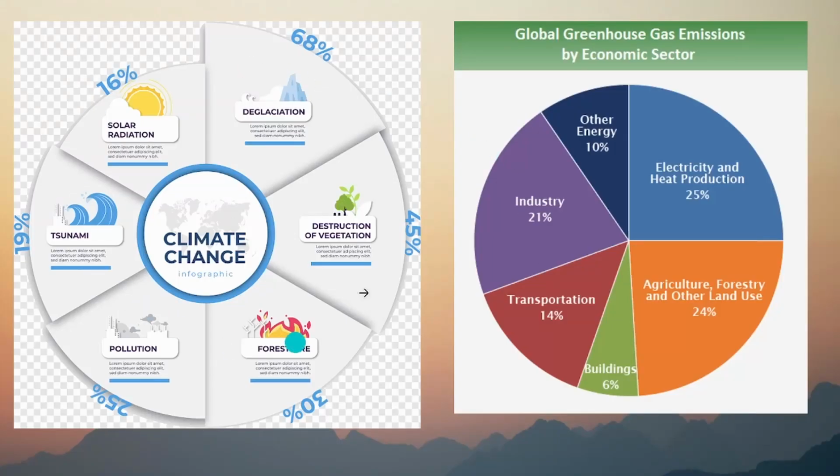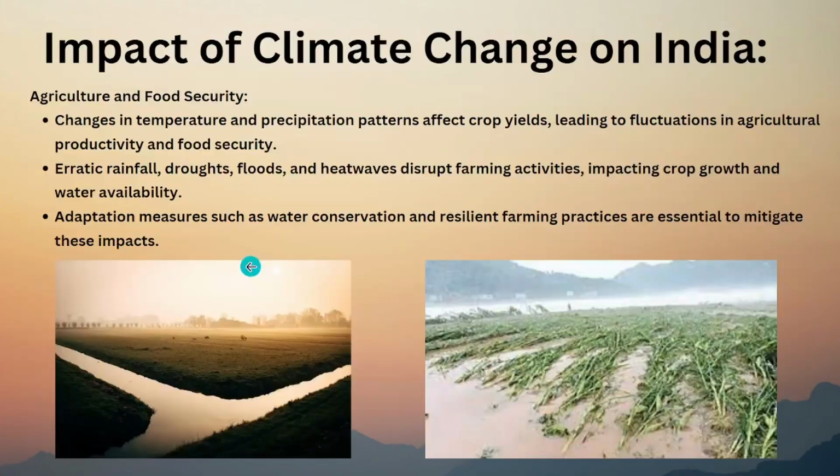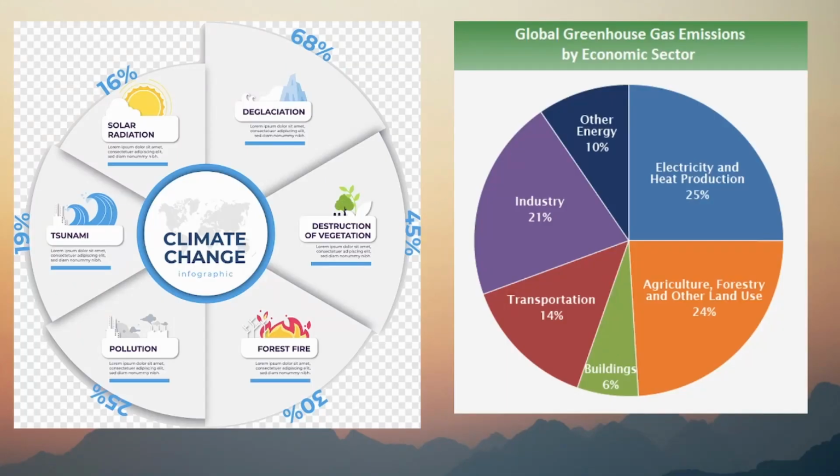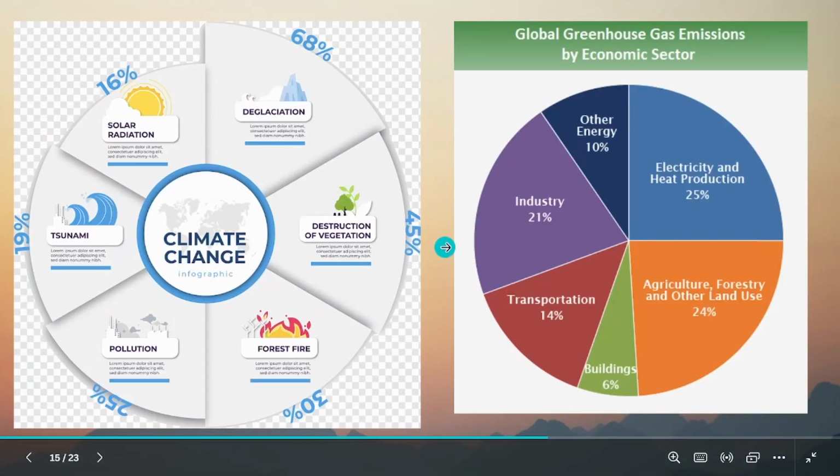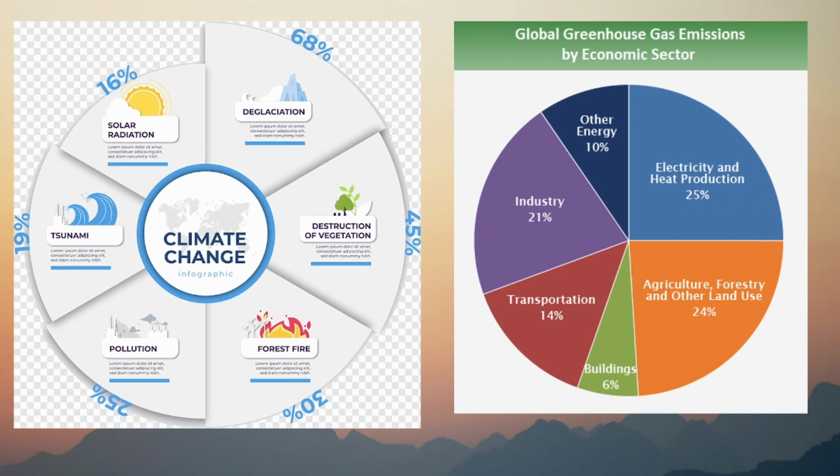So these are the effects of climate change. I will discuss in further slides also. Let me discuss in further slides only and then come back to this slide. Okay, global greenhouse gas emissions by economic sector. Where are these gases coming from? Electricity and heat production. We are using electricity every day, almost every hour, right? Because of that, we are burning coal, we are burning different things, we are using nuclear plants.